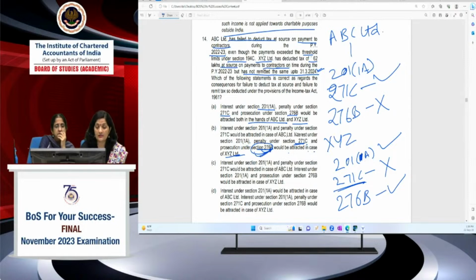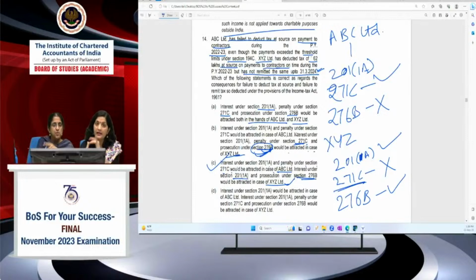So in option C, interest under section 201(1)(a), penalty under section 271C would be attracted in case of ABC Limited. Yes, interest under section 201(1)(a) and prosecution proceeding in 276B would be at XYZ Limited. This is the correct option. Here you see, there are three things you have to keep in mind. 201(1)(a) is attracted in both cases.